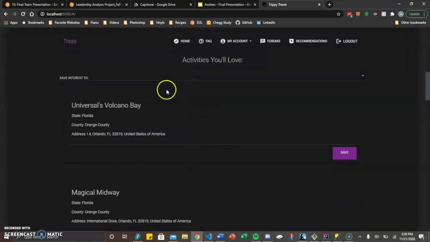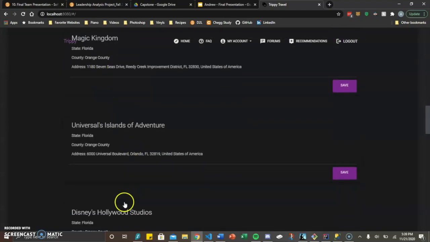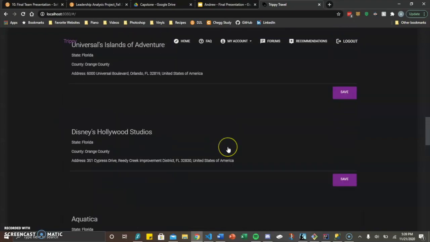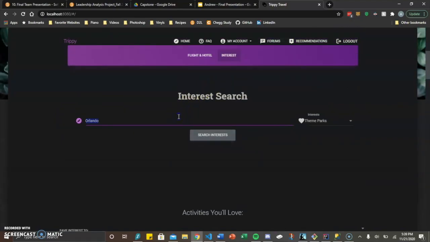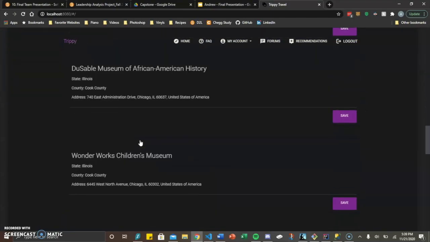We'll see I get a list of activities you'll love, and it's related to theme parks in Orlando. So Universal, Magic Midway, Magic Kingdom, Islands of Adventure, Hollywood Studios. They're all related around theme parks in the Orlando area. And then let me just switch it. One other case, I'll say Chicago and museums. And then we can see museums in Chicago.